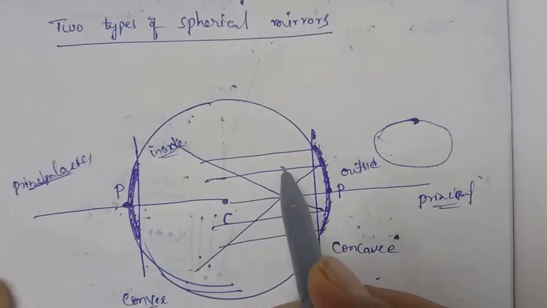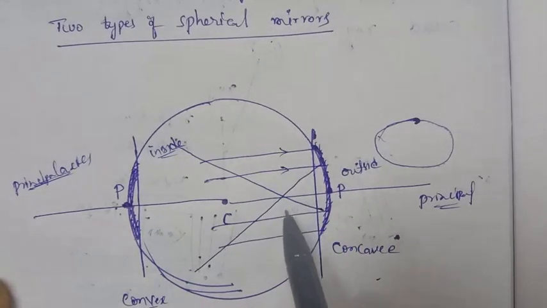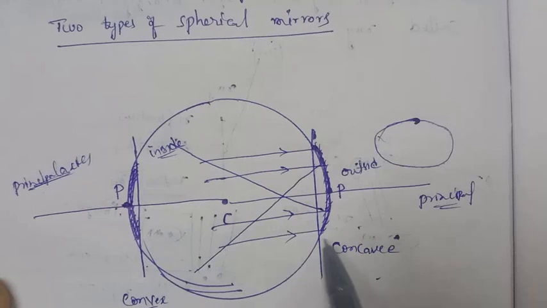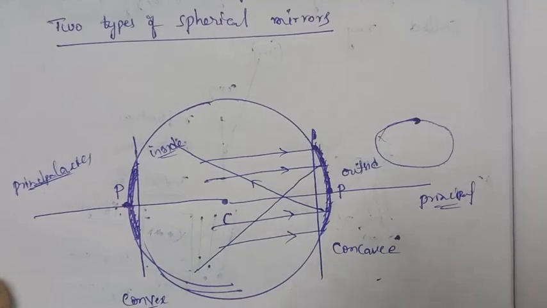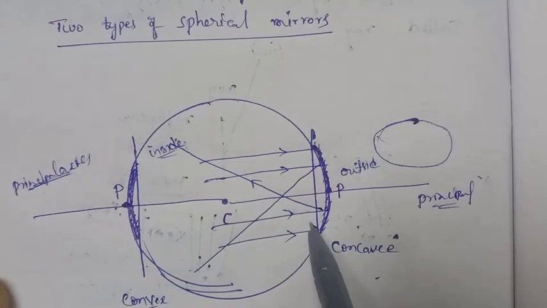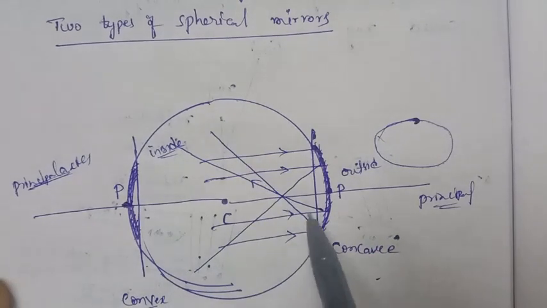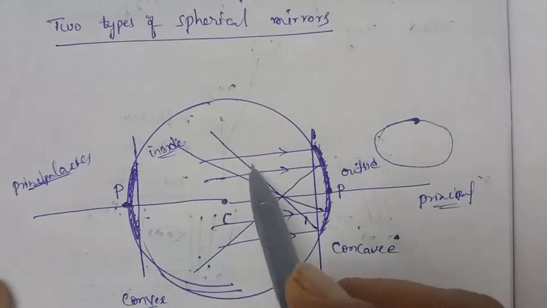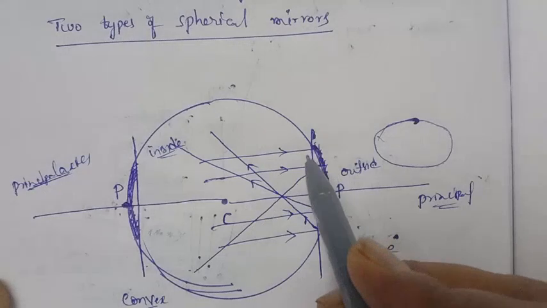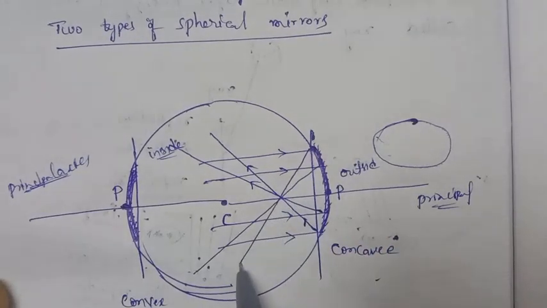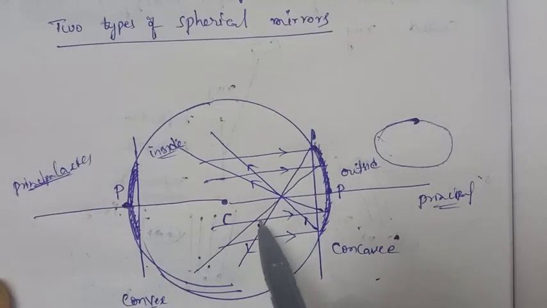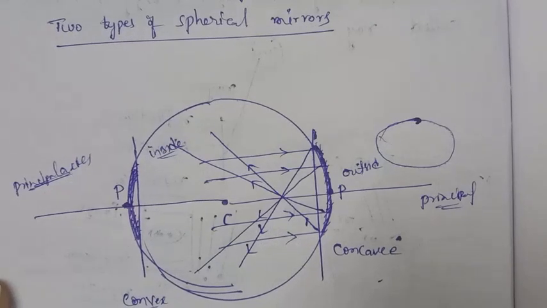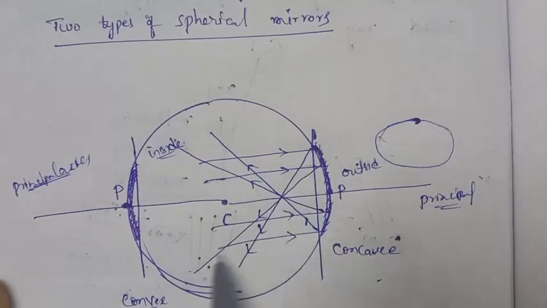These are all the incident light, and these are called the reflected light.